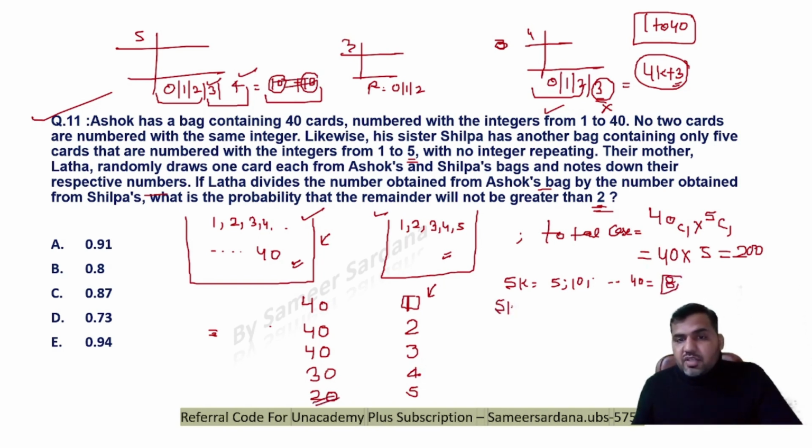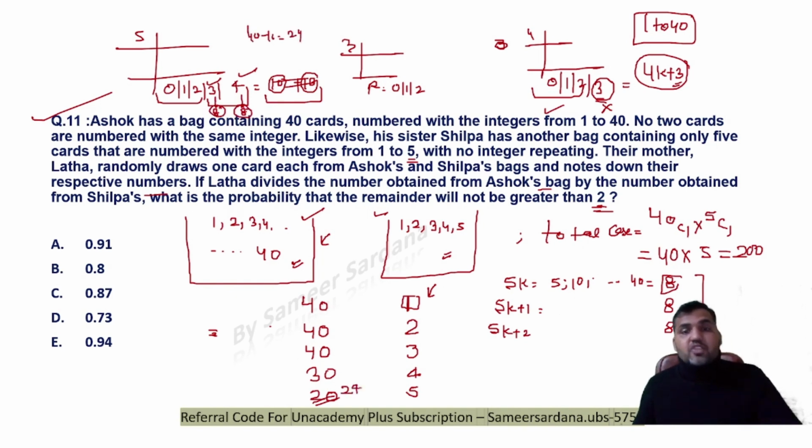And all the numbers of the form 5k plus 1 will again be 8, right? Again 5k plus 2 will again be 8. So there will be a total of 24 favorable cases. There will be 8 numbers giving me a remainder of 3 and 8 numbers giving a remainder of 4, so 40 minus 16, there will be a total of 24 favorable cases.